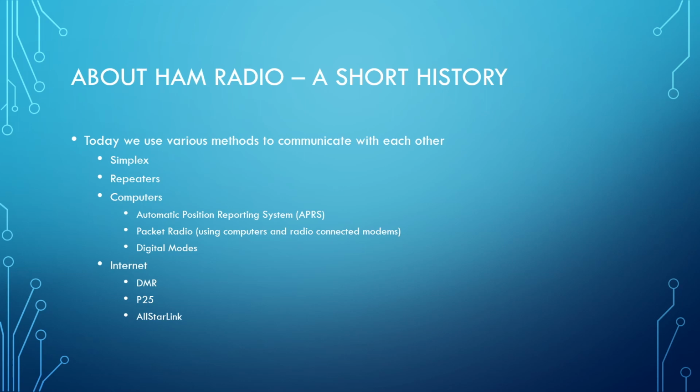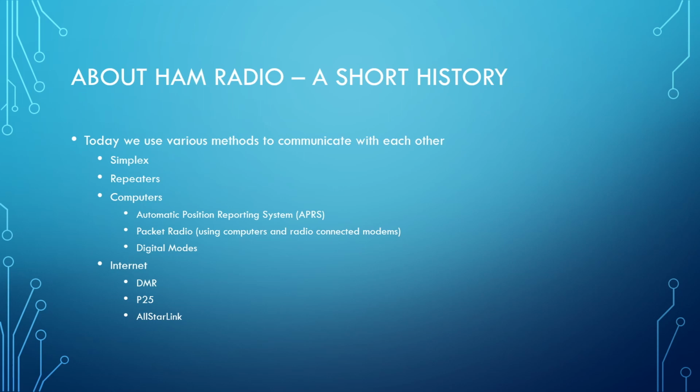We can use packet radio. Packet radio connects two or more computers together and allows you to send files, send text, things like that via radio-connected modems. We use a lot of digital modes now. A lot of these same digital modes are ones that you might be familiar with from commercial uses, like DMR, like P25.